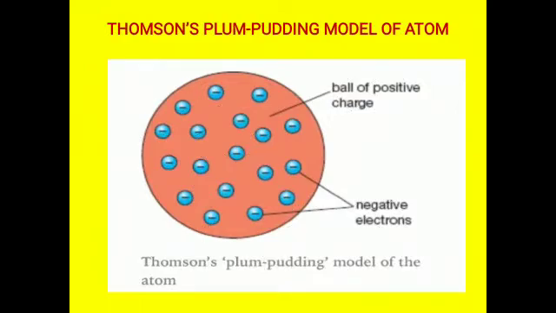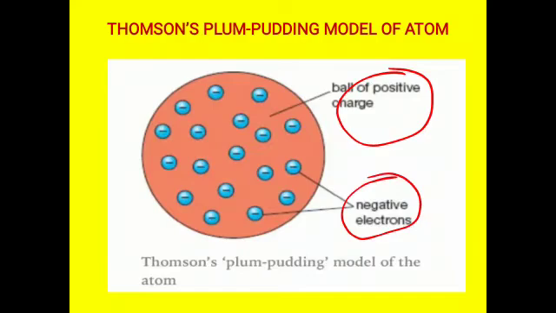Here, according to him, the atom is nothing but a sphere of positive charge, a sphere fully made up of positive charge in which negatively charged electrons are embedded. So the sphere consists of positive charge only, and into the positive charge the electrons are embedded. This is the Thomson plum pudding model of the atom. It looks like a watermelon fruit. But this model was disproved by the next scientist, called Rutherford.